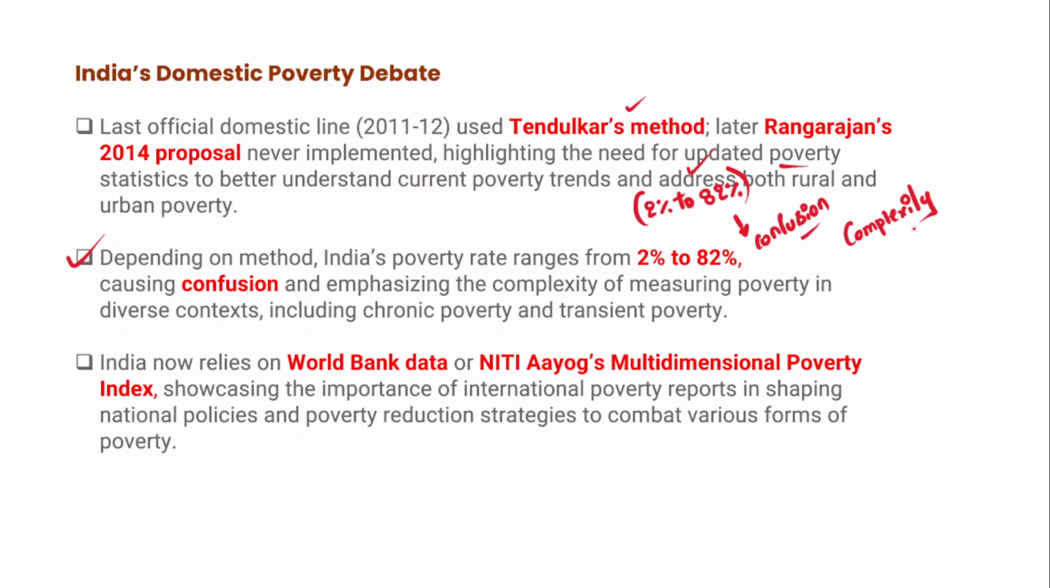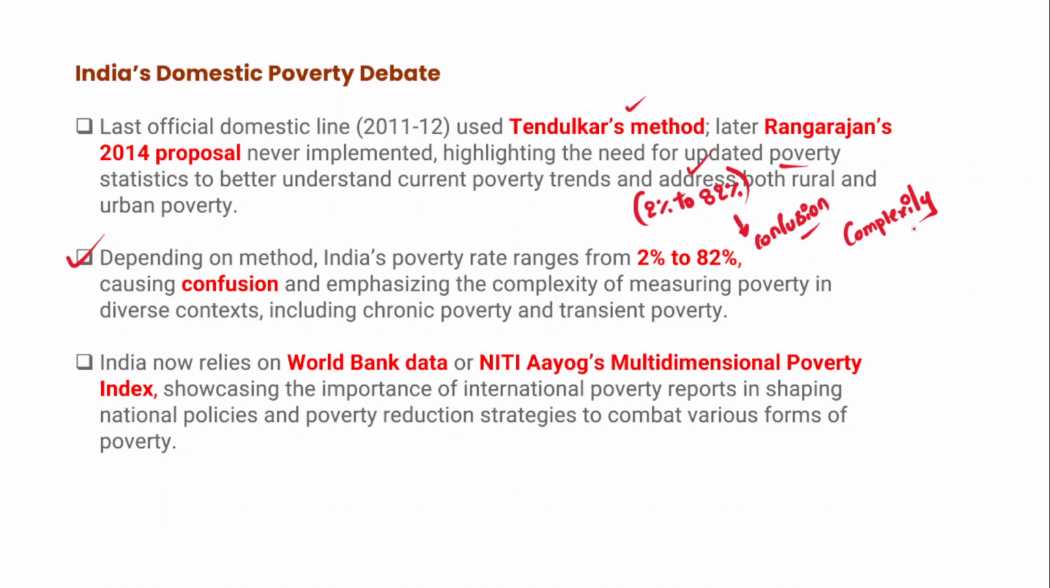Because poverty is different. There are different levels and different types of poverty. For example, multidimensional poverty, chronic poverty, which is long-term poverty, and transient poverty also. Transient poverty is not chronic in nature. Therefore it is cyclical in nature, the transient nature of poverty. So there are a lot of complexities in measuring poverty accurately.